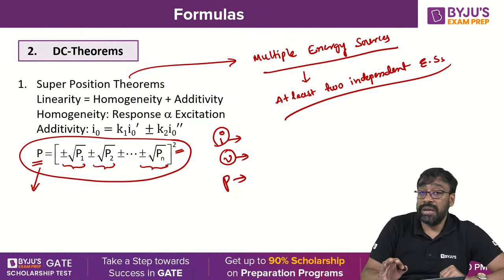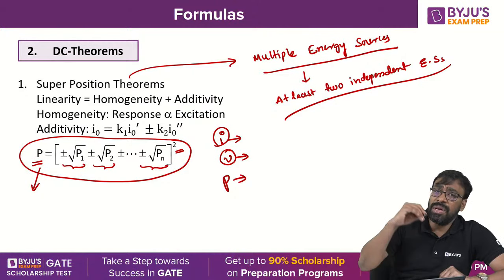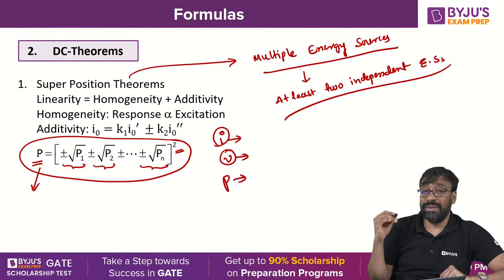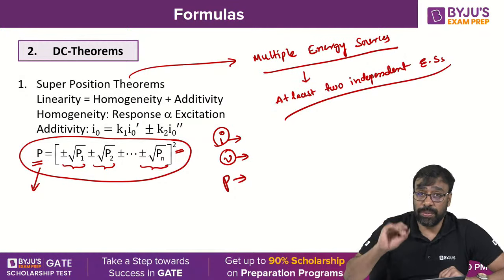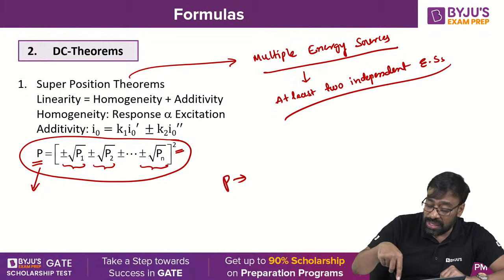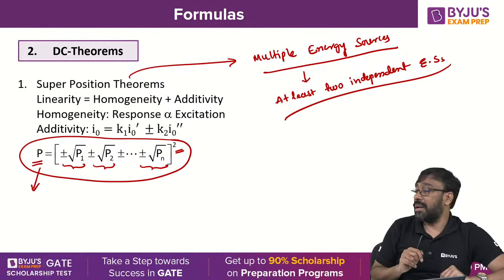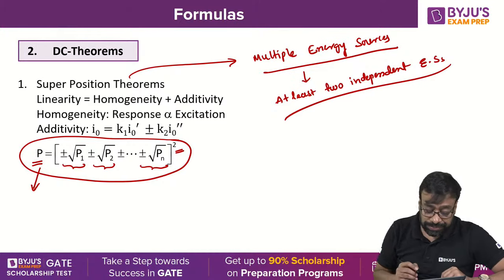That is why he will be asking you in the exam, what is the lowest value of the power? What is the highest value of the power? Like that he will be asking you on the superposition theorem. Whenever a problem is asked in superposition, that too on the power, definitely you will have more than one answer, because plus or minus is there. Is it clear, all of you? Okay.